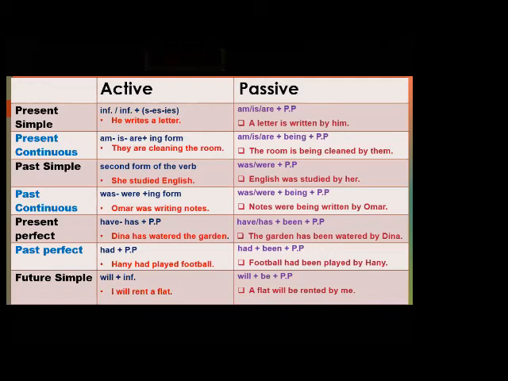Okay, sorry. I will repeat again, okay? So verb to be in the passive voice will be am, is, are in the present simple, plus the past participle. In the present continuous will be being. So we will use am, is, are plus being plus the past participle of the verb. Past simple we will use was and were.